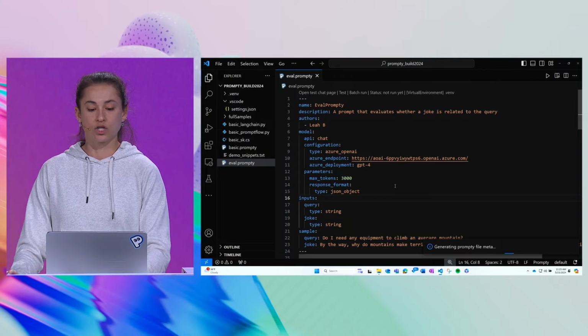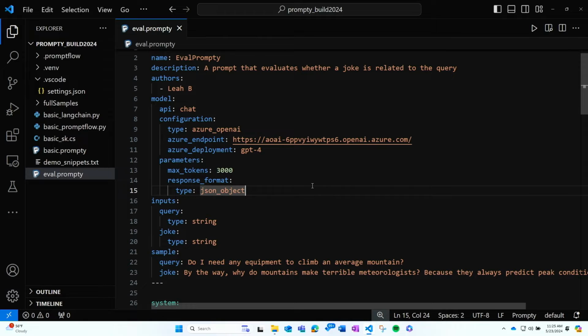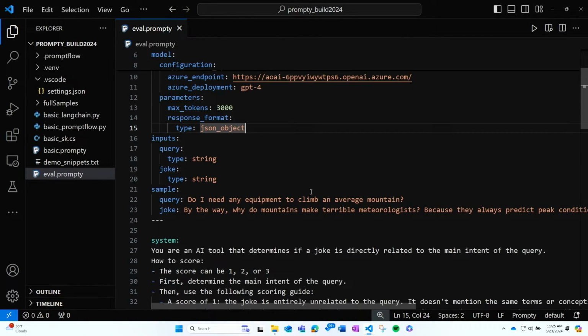OK. So a lot of this should look very similar. We have an eval Prompty, and it's mentioning that this Prompty evaluates whether a joke is related to the query. We have a similar configuration. We still want to be able to parse out the response consistently, so we're setting that JSON object response format. Now, we've also specified inputs here. This is something that I can choose to do or not.